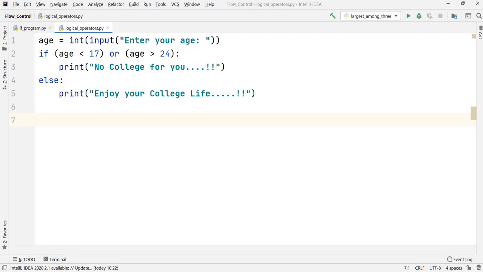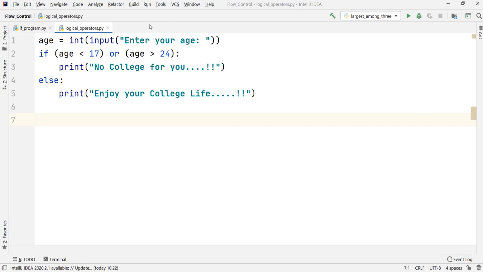Okay, so in the last few videos, we are looking into how to make use of if statement. Most importantly, we have seen how to set up conditions using various operators like the logical operators and relational operators, as you can observe on the screen.